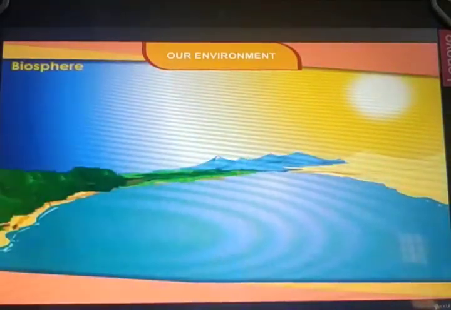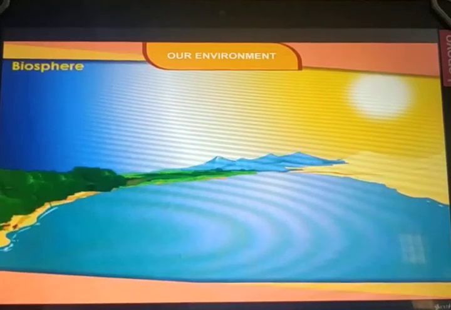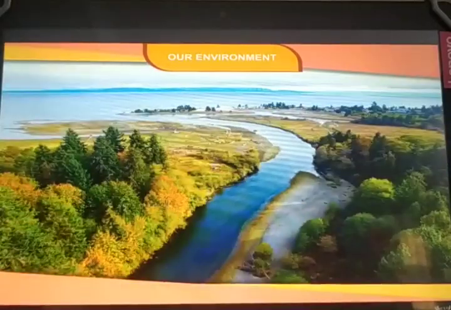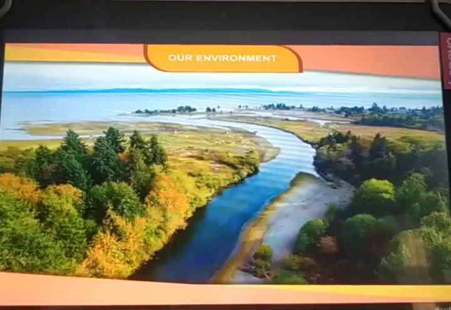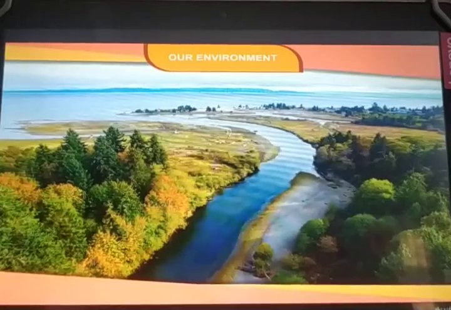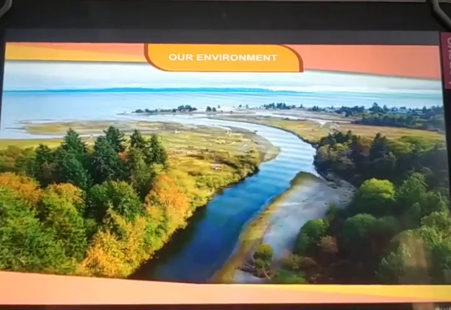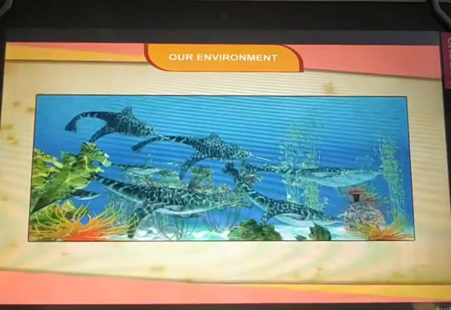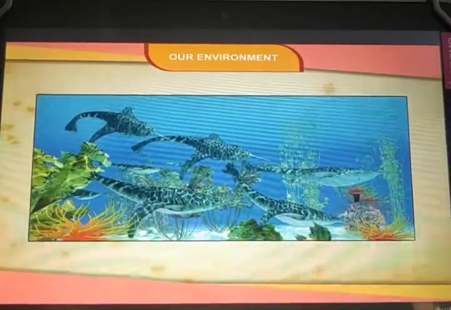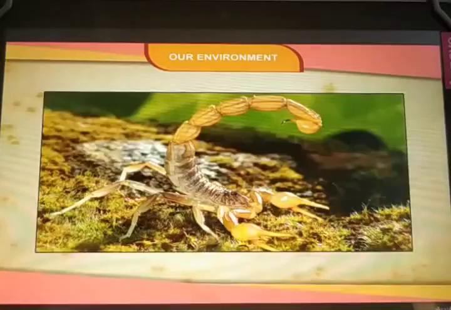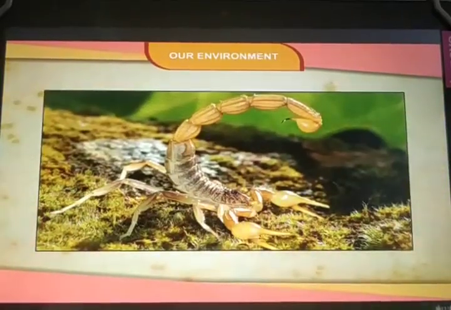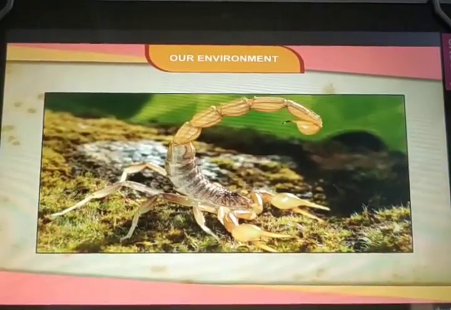Biosphere. The life-bearing layer of the Earth's surface is called the biosphere. This is a small zone of interaction of air, water, and land, where living organisms survive. Some of the organisms live in the air slightly above the surface of the Earth. Some organisms live in water, and remaining organisms live on